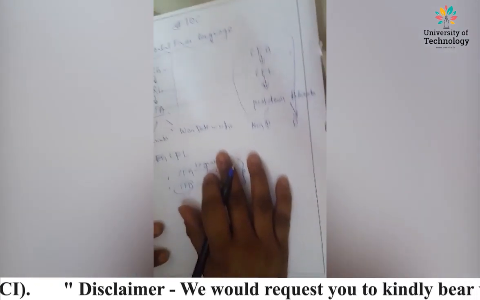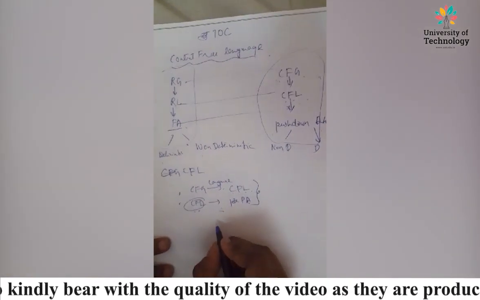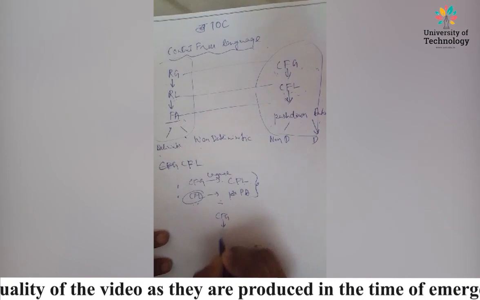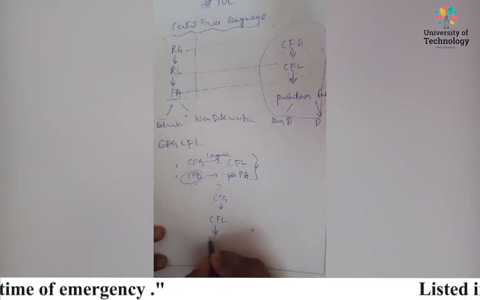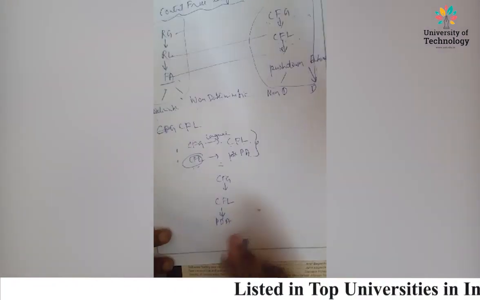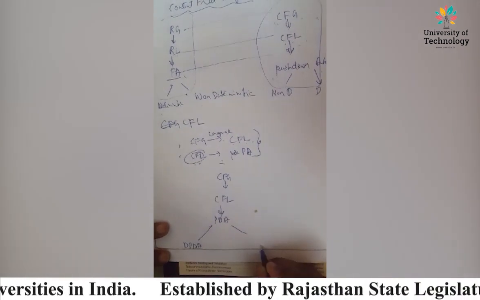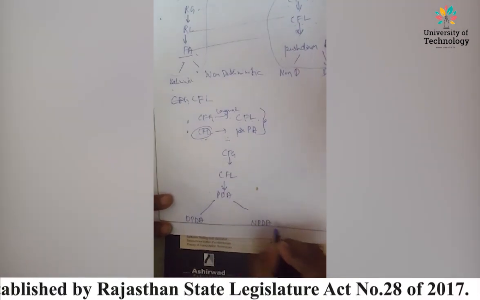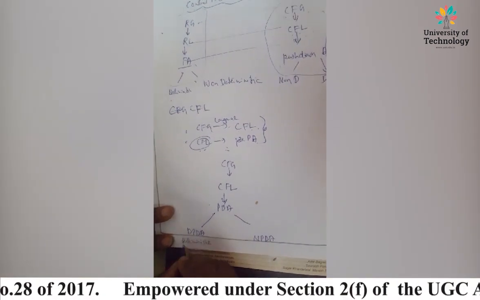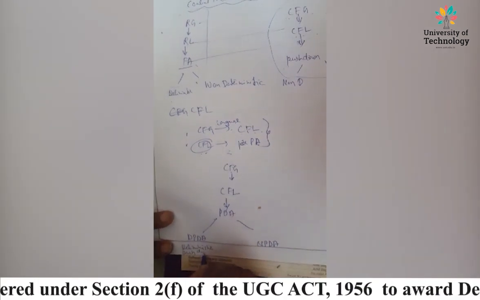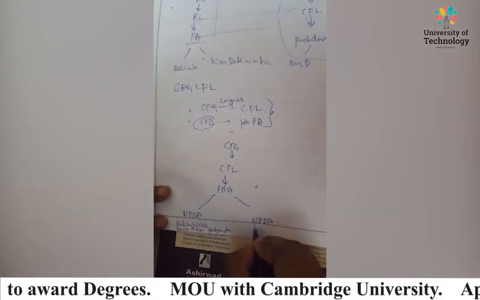Now, this is clear to you all, right? So what exactly is happening over here is, context-free grammar is giving rise to context-free language, and from context-free language we can generate push-down automata, and push-down automata can be of two types, that is deterministic push-down automata or non-deterministic push-down automata.